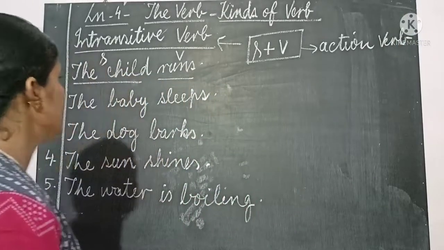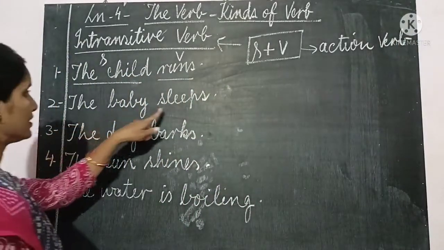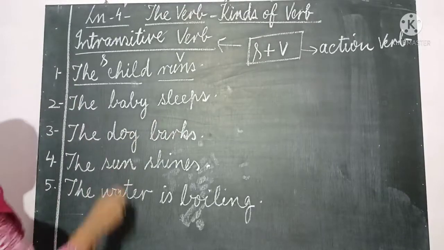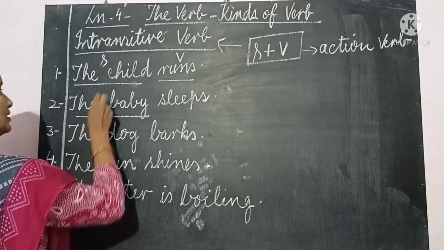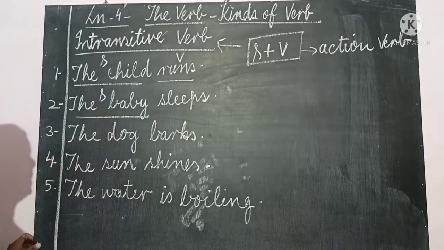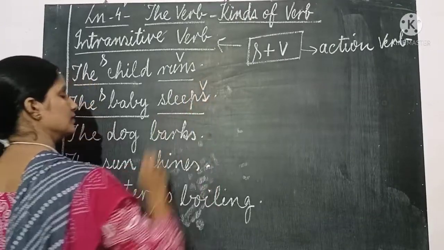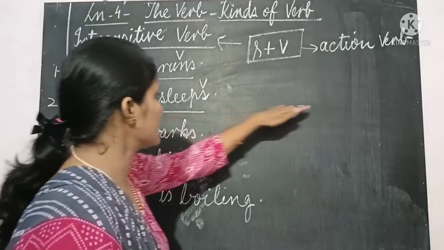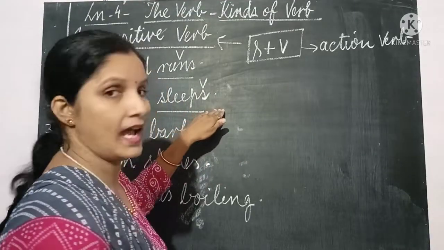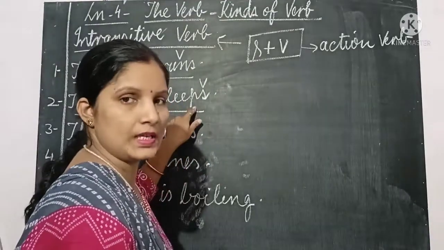Clear? Now next, the baby sleeps. What is the subject? We are talking about the baby. So this is the subject. And what is the verb? Sleeps. This is the verb.